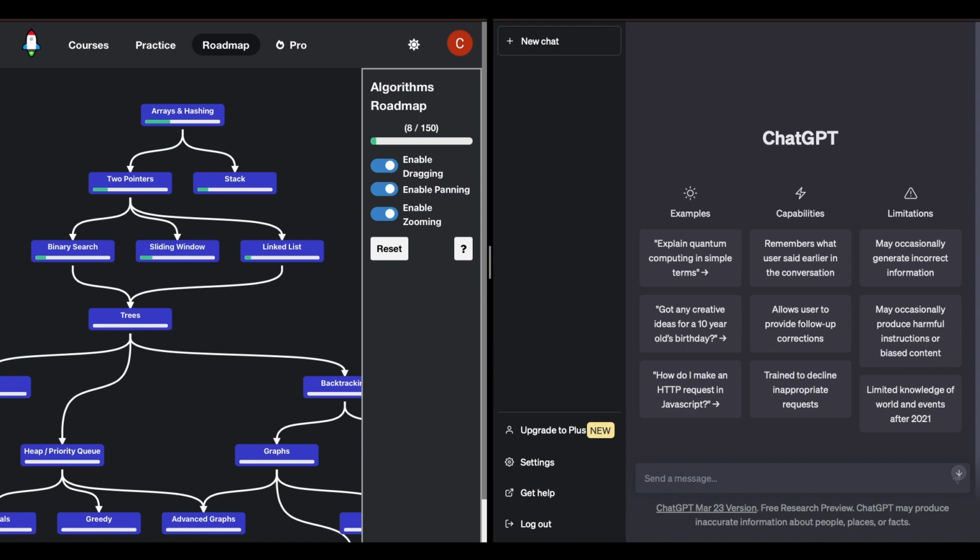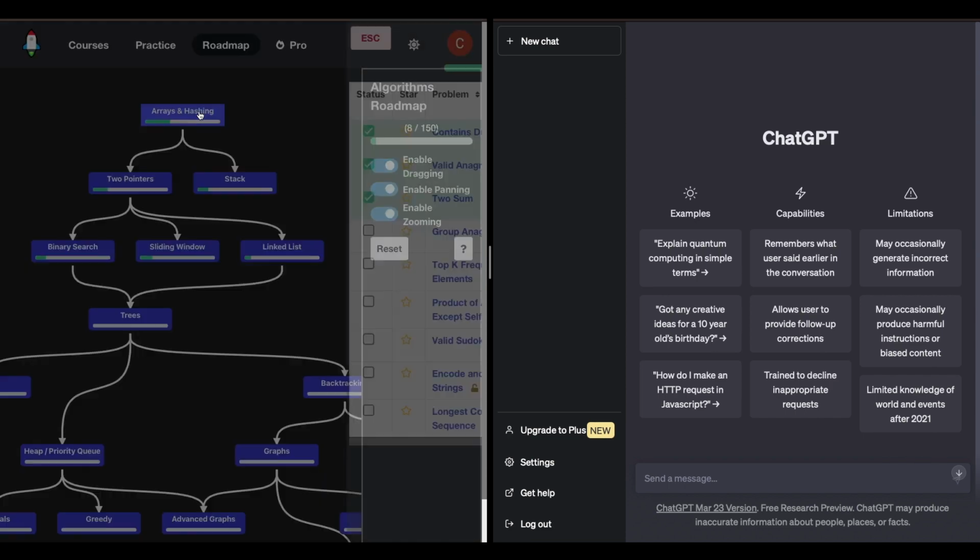Now, I'm sure you've heard of ChatGPT. If you haven't, it's a large language model that you can interact with like you're texting it, and it's known to be able to do some insane stuff as well as solve programming problems. So I'm going to see how it does on NeetCode 150, and I'm going to compare how it does to how I did in my solution, and I'll show you that in a sec.